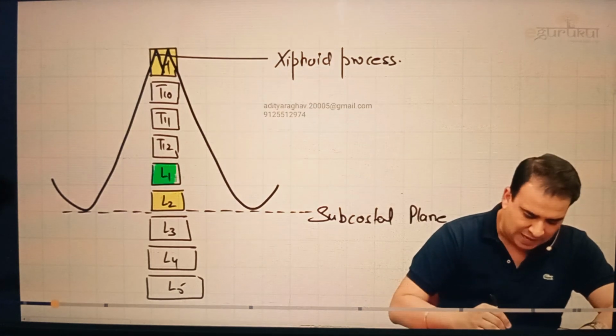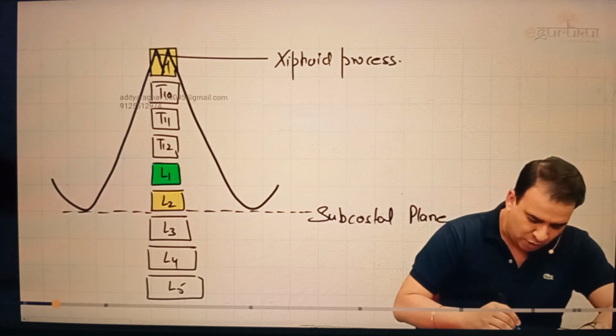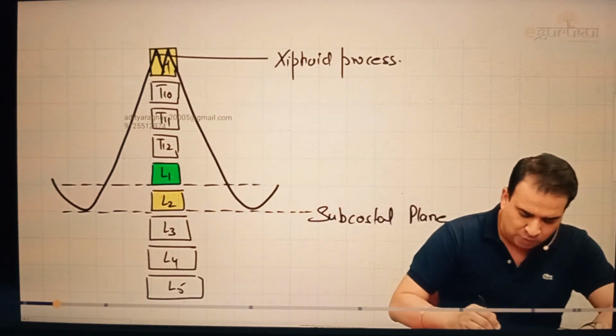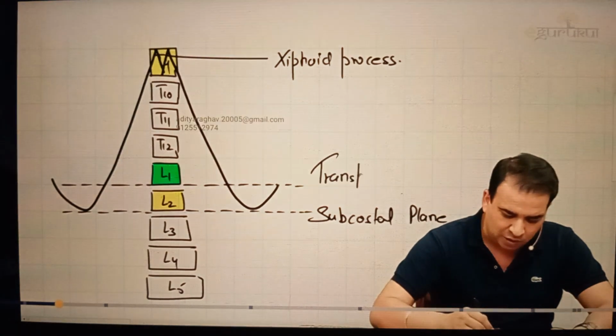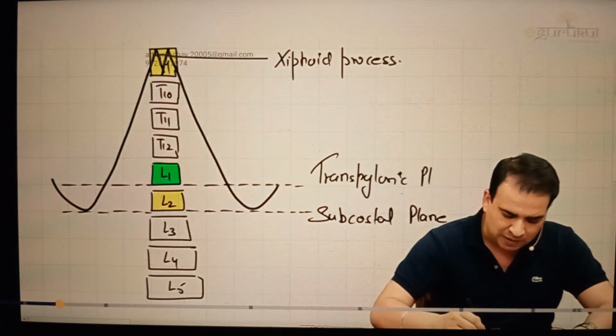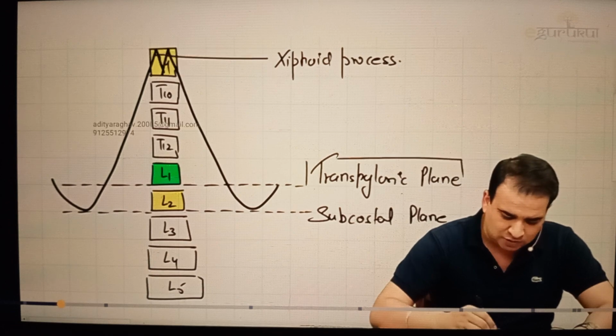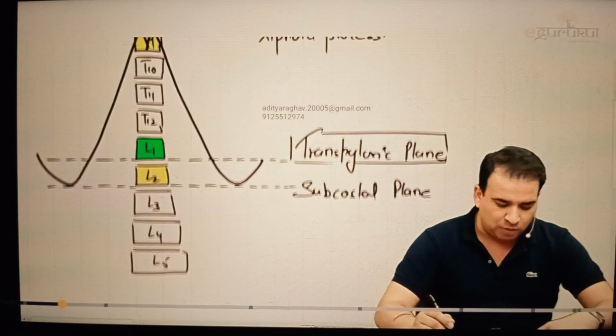Another very important landmark is the L1 vertebra. If I draw an imaginary line from the lower border of L1, this lower border of L1 represents a very, very important plane from where usually the questions are asked. That is called the transpyloric plane. As the name suggests, it must be going through the pylorus of the stomach. That is the transpyloric plane at the lower border of L1.